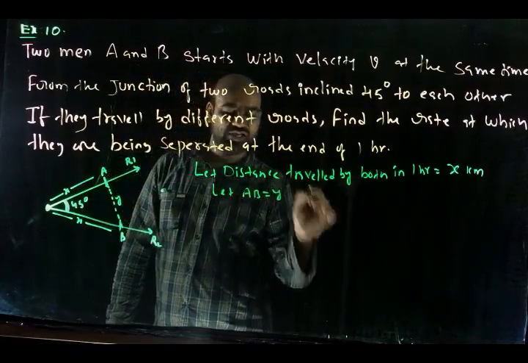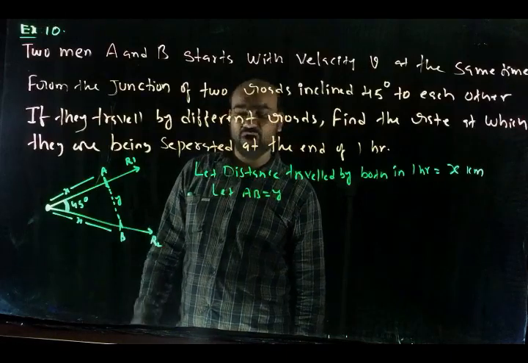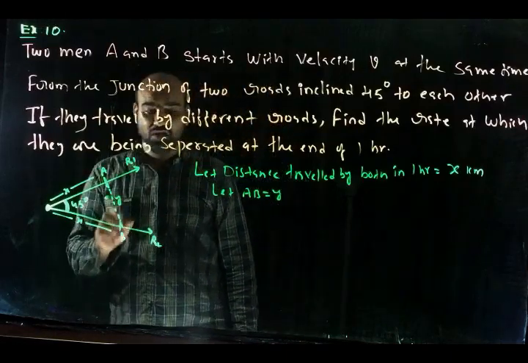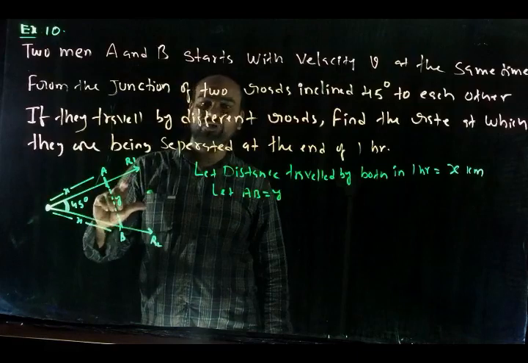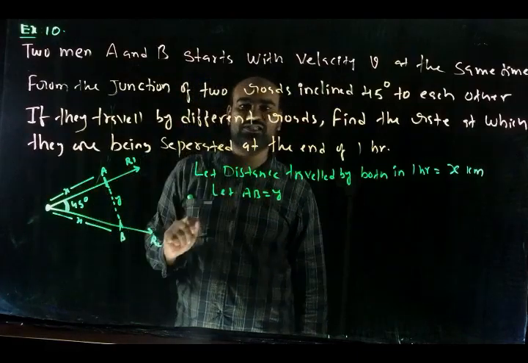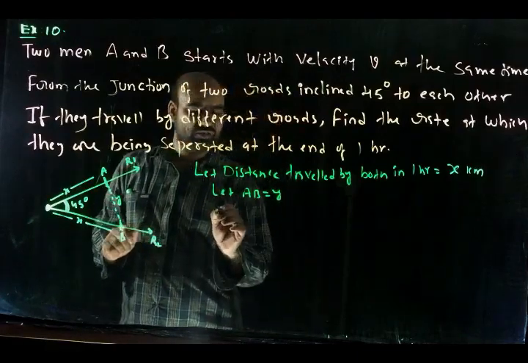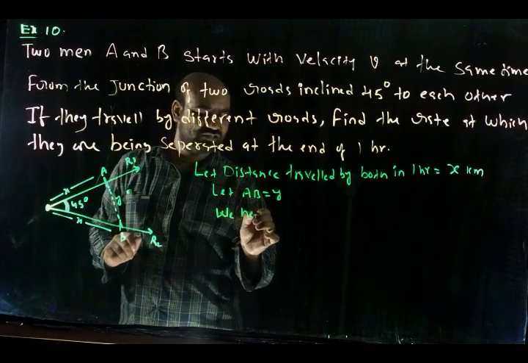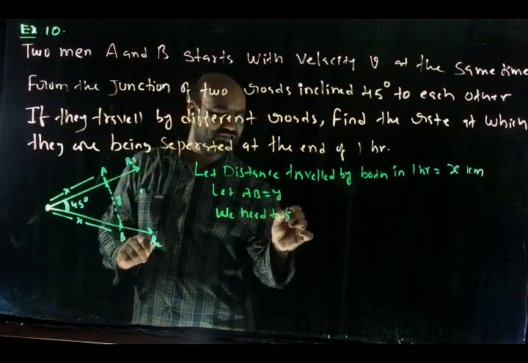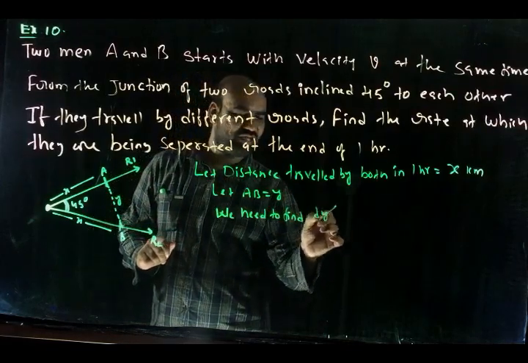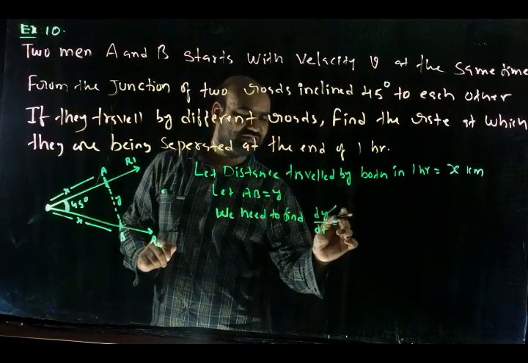Here, what is y? The distance between them after 1 hour. Now what do we want to find? At what rate y is changing. So we need to find dy by dt.